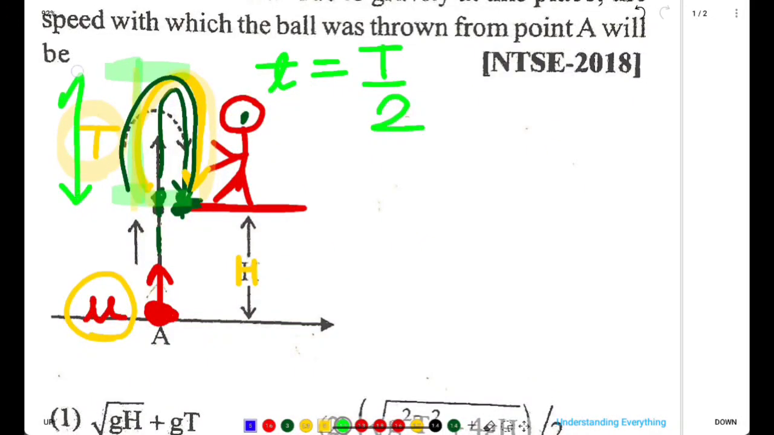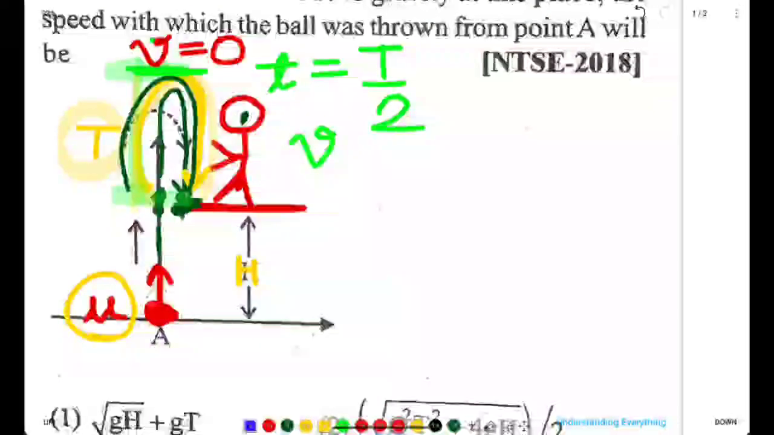Acceleration is g only. With us acceleration is g only. Height is not given in this question, so we will not take height. What else is given? Final velocity. When it reaches the final position, let me write it with this red pen, final velocity would be 0 at this point, isn't it? Final velocity would be 0 at that point.